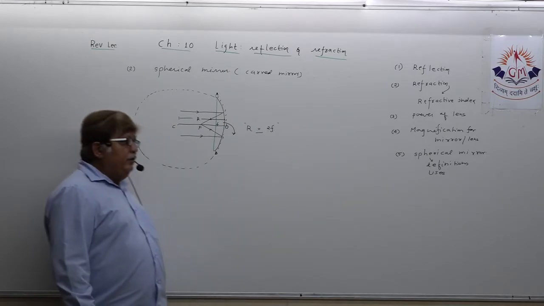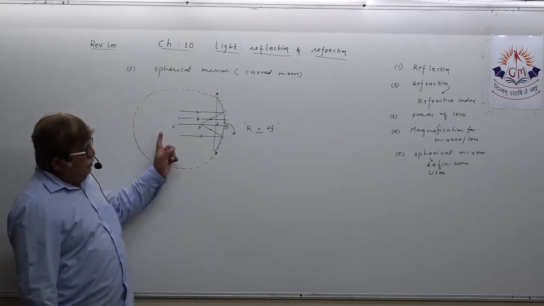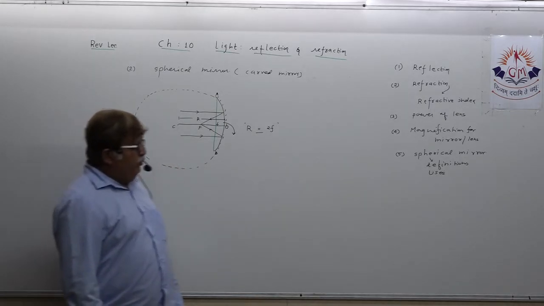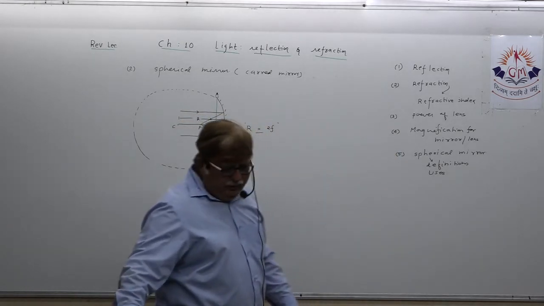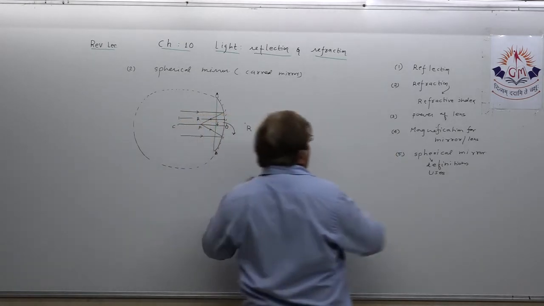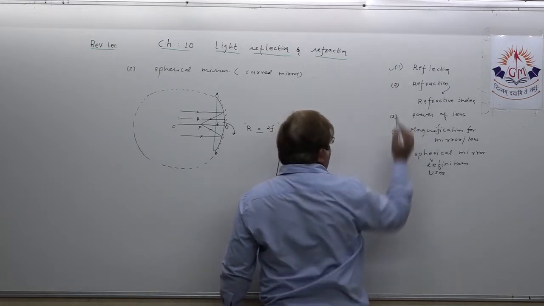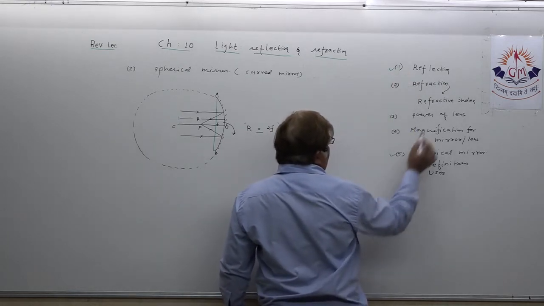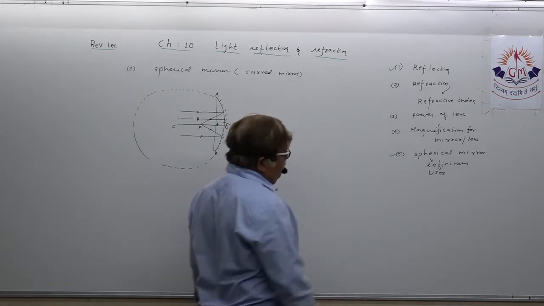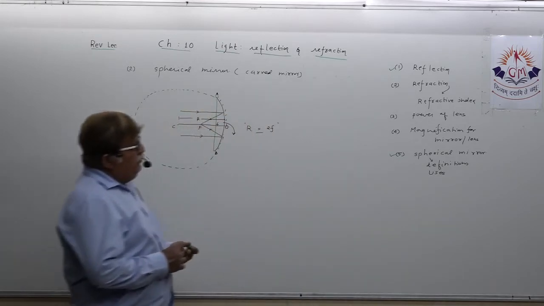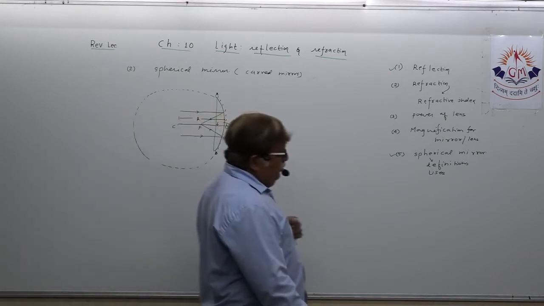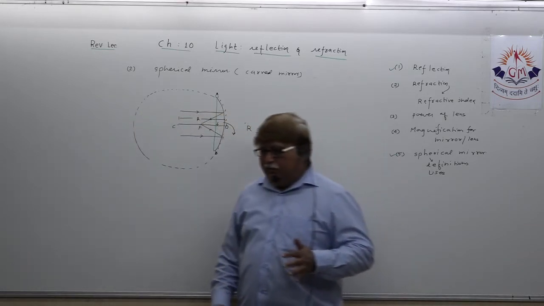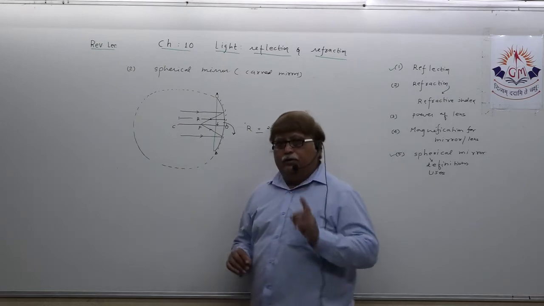I am just having a quick look at this for all of you. This is what we have taken. First, we took topic number 1, and then I shifted to topic number spherical mirror definitions and their uses. First, just have a look at this. Let us discuss all definitions in detail.